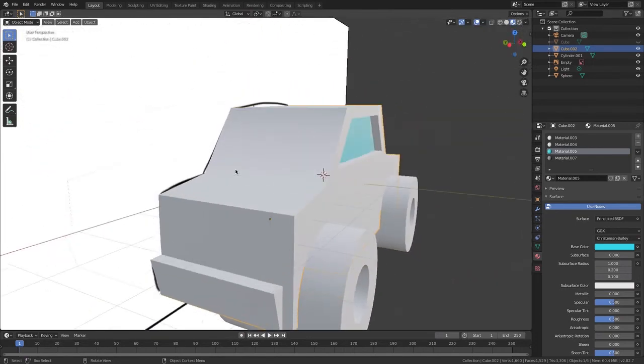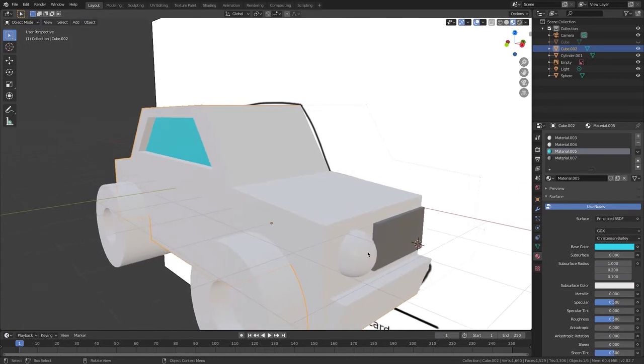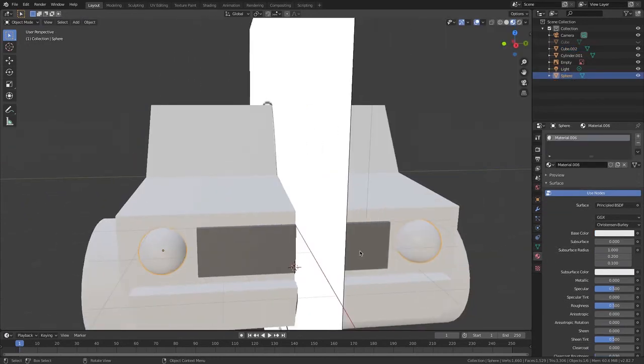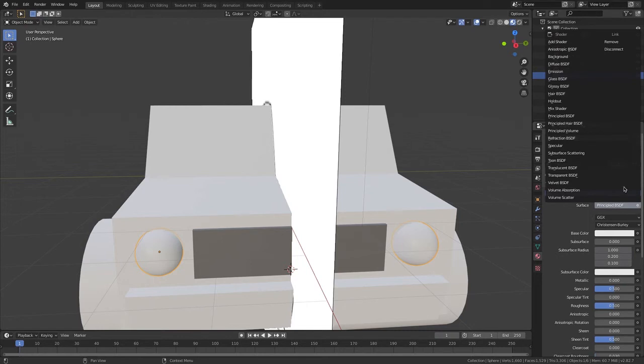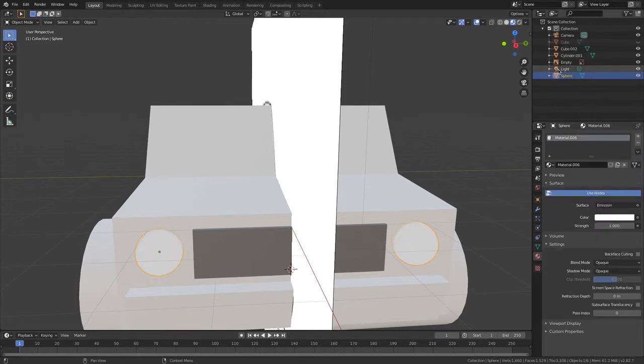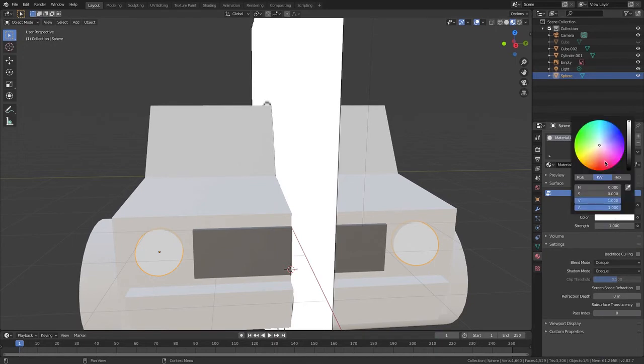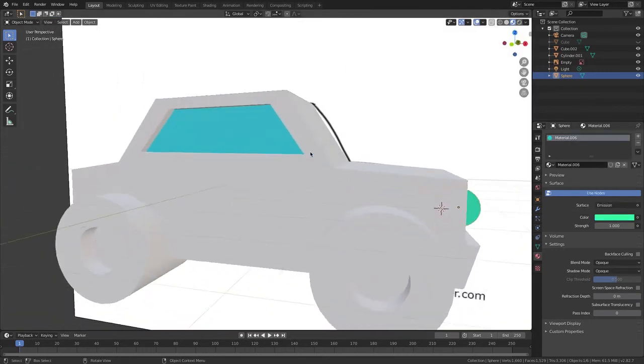Now I'm going to go to the front and go to my lights. I'm going to do my lights differently. Now, see the surface? It's Principled BSDF. But I'll do something different. I'll click that little dot and go emission. Now I'm going to make these blue or green or turquoise, or I'll actually go for turquoise maybe. There. You can make it any color you want.